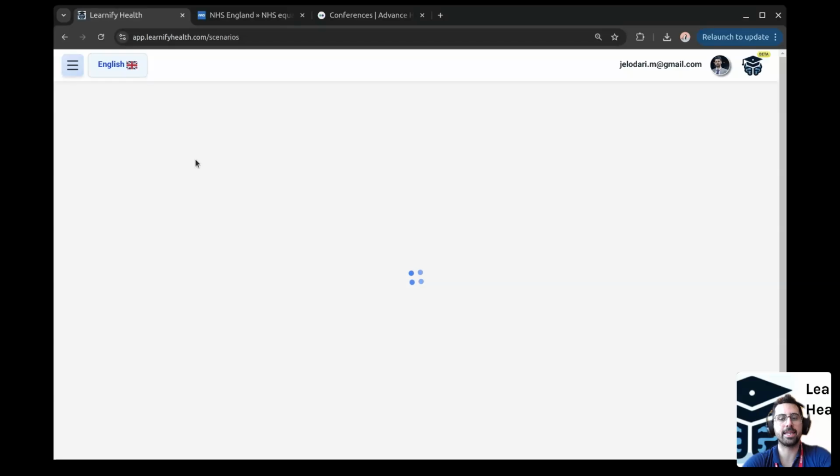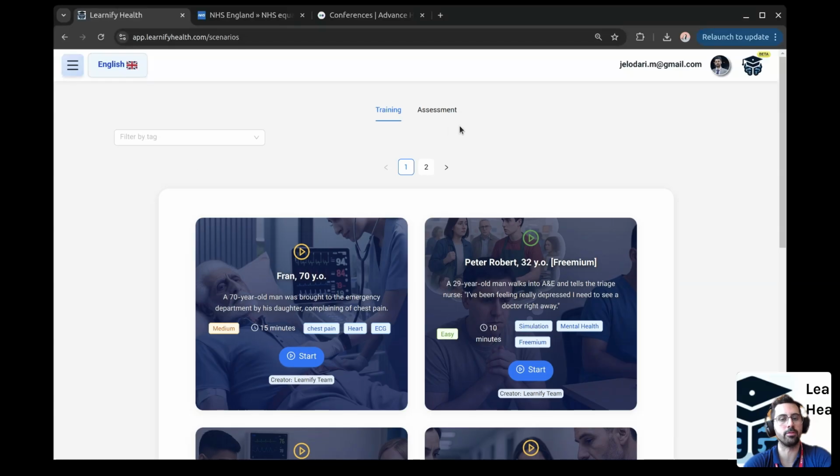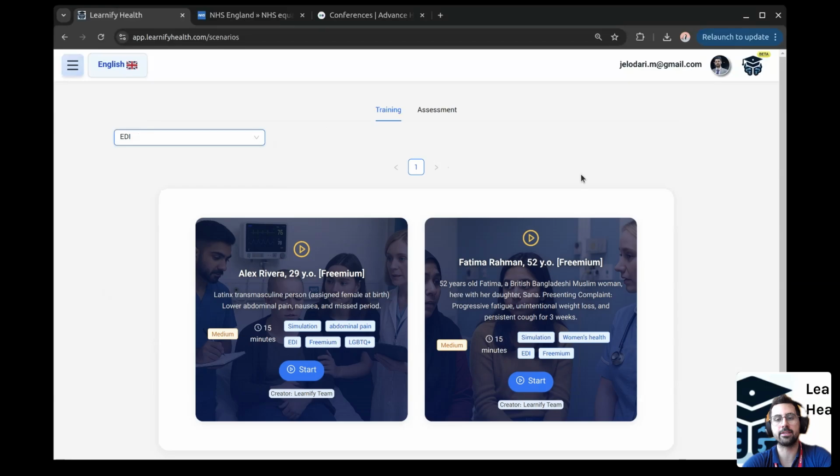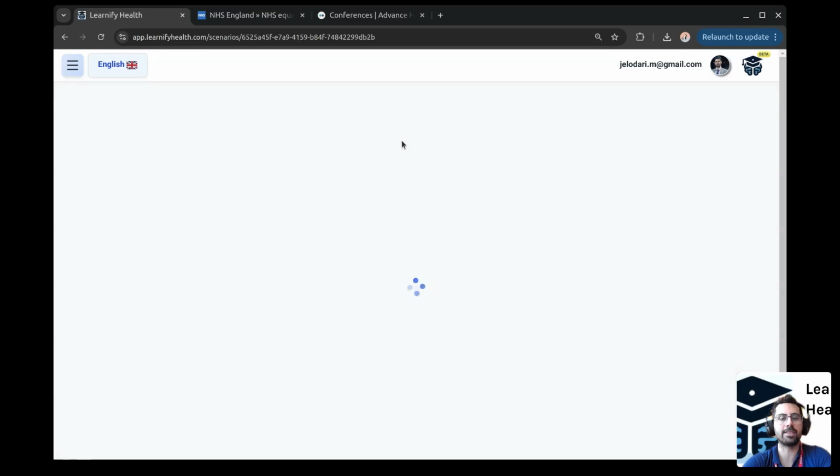In the scenario space, once logged in, the practitioners are able to access several scenarios that are designed. Once selected the EDI, there are several cases. In this case, Fatima, who is from a patient demographic with limited English proficiency, and Alex, who is a transgender individual. In this demo, I will show Alex's case.